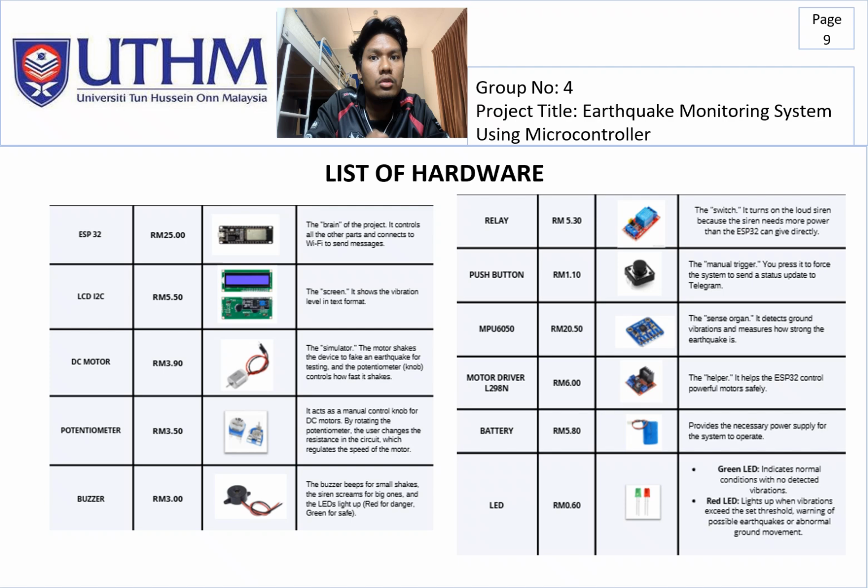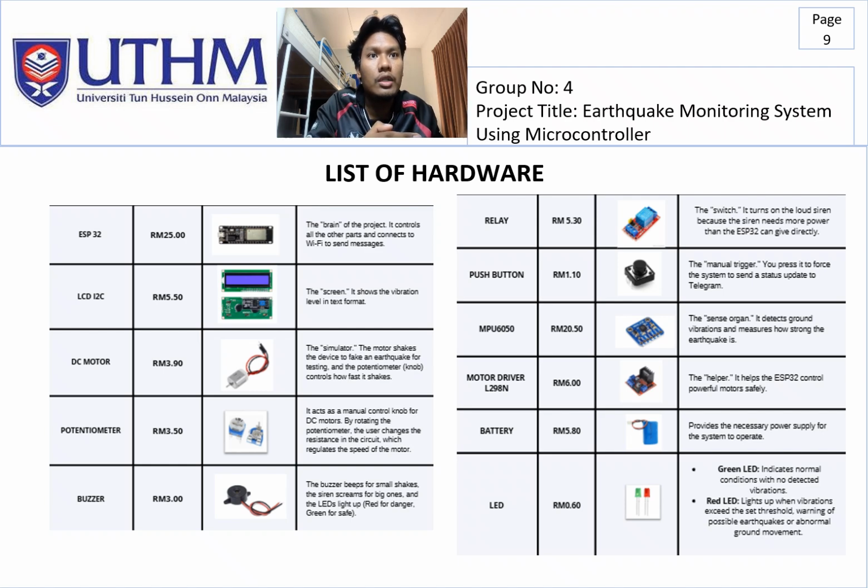And then DC motor, 3 ringgit 90 cents. It acts as the simulator to fake an earthquake for testing, and the potentiometer, 3 ringgit 50 cent. It acts as a manual control knob for the DC motor. By rotating the potentiometer, the user changes the resistance in the circuit, which regulates the speed of the motor. And then buzzer, 3 ringgit. The buzzer beeps for a small shake. And then the siren screams for a big one.